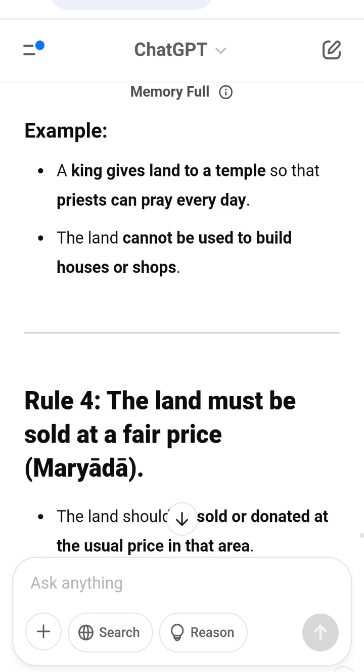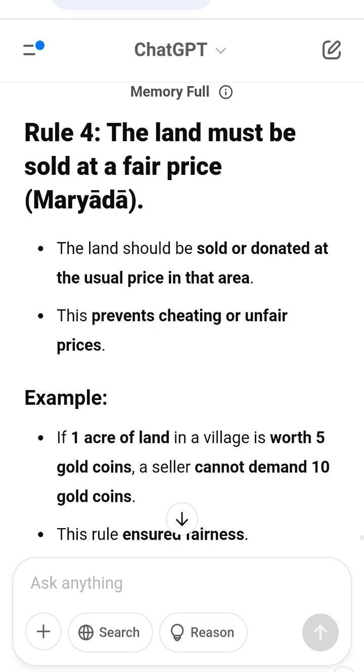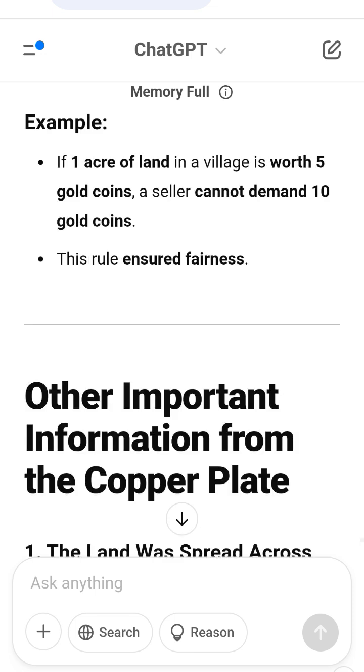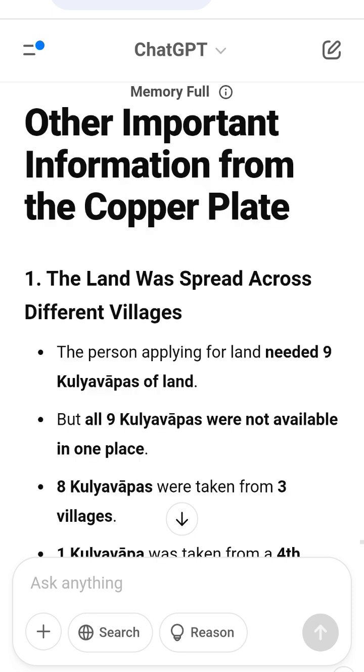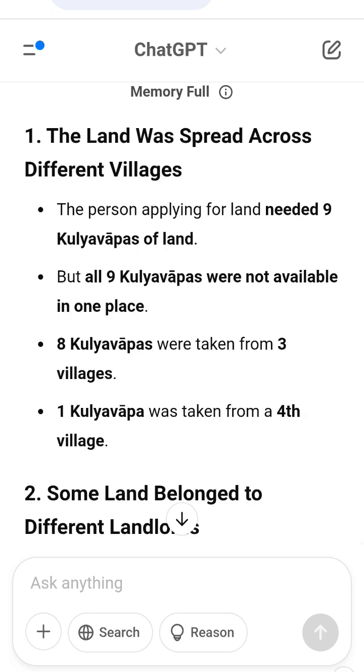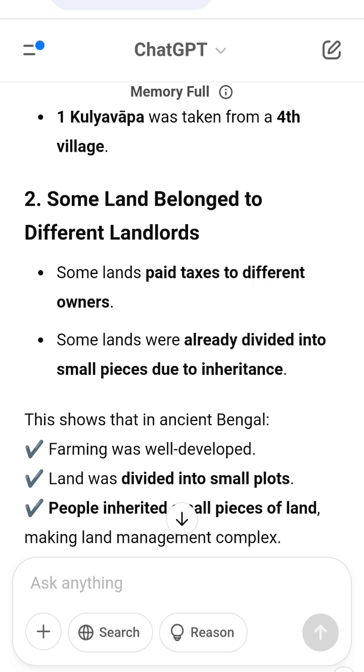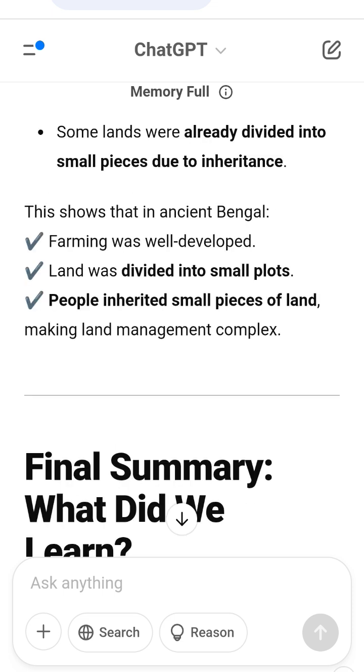Final summary, what did we learn? A copper plate from 439 AD was found in North Bengal. It was from the time of Kumara Gupta, Gupta dynasty. The capital city of the province was Pundravardhana, modern Mahastangar. It mentioned many government officials involved in land transactions. The land had to follow strict rules before being sold or donated. The land was found in multiple villages, showing how farming and ownership worked in ancient Bengal.